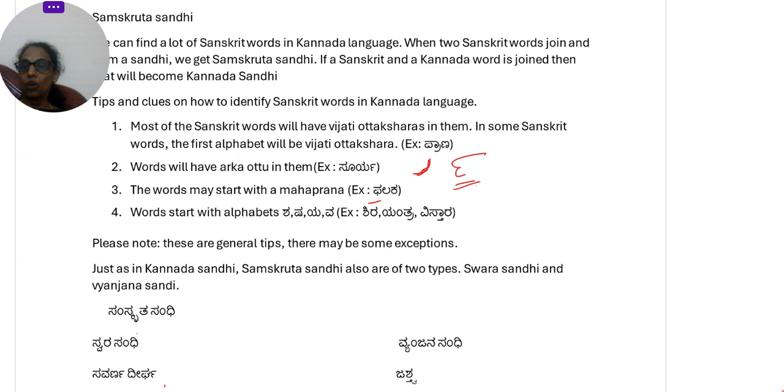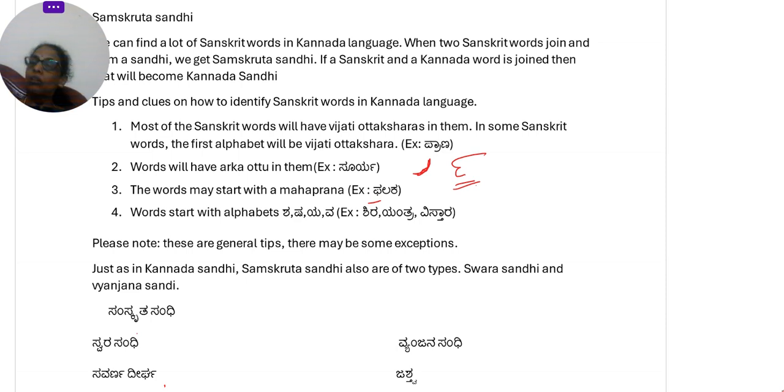Then words which start from the alphabets Sh, Ya, Va. For example, Shira, Yantra, Vistara, all these are words of Sanskrit origin. Again, I am repeating, these are just tips and clues. These are not rules. These are general tips and clues for helping identify Sanskrit words. There may be exceptions from these tips and clues.